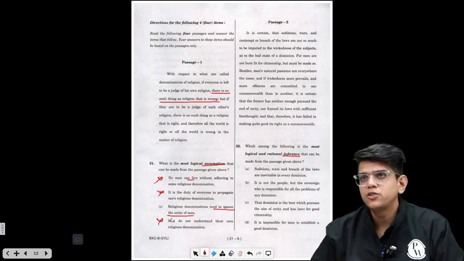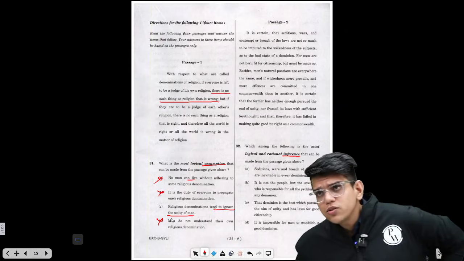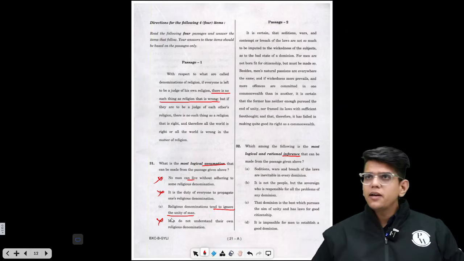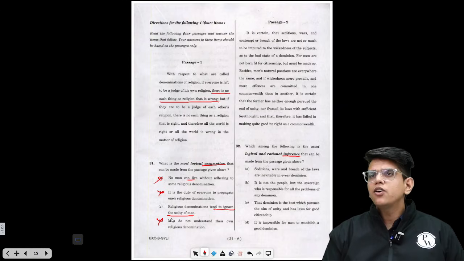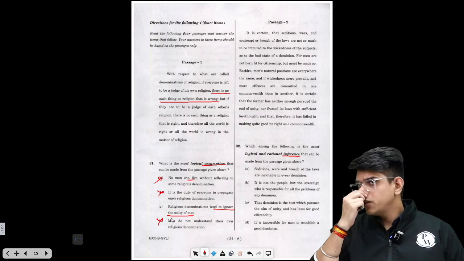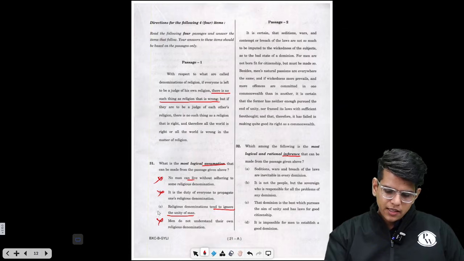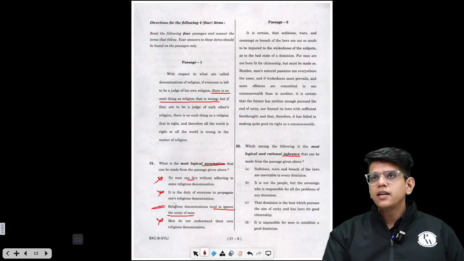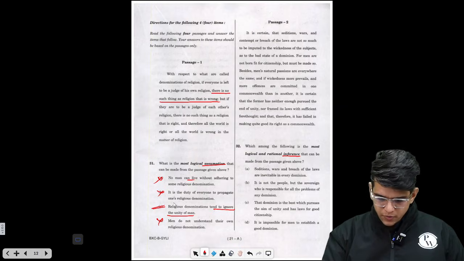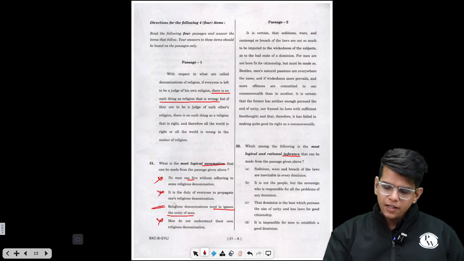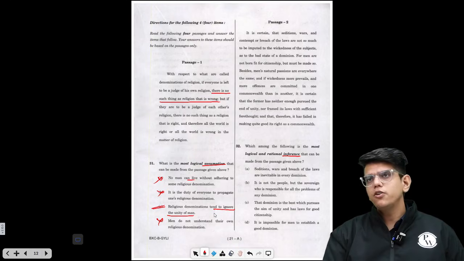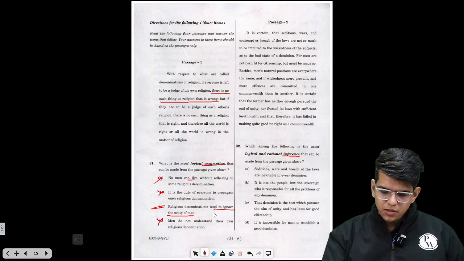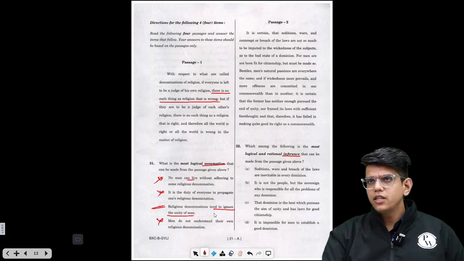Wrong. Actually, the passage is telling you that religion is understood by everyone very intimately, and that's why they think all the things related to their religions are correct and all the things related to others' religions are wrong. So basically what it is creating is a situation of animosity between different people. Religious denominations tend to ignore the unity of men. So this is the best possible assumption based on the information given in the passage.